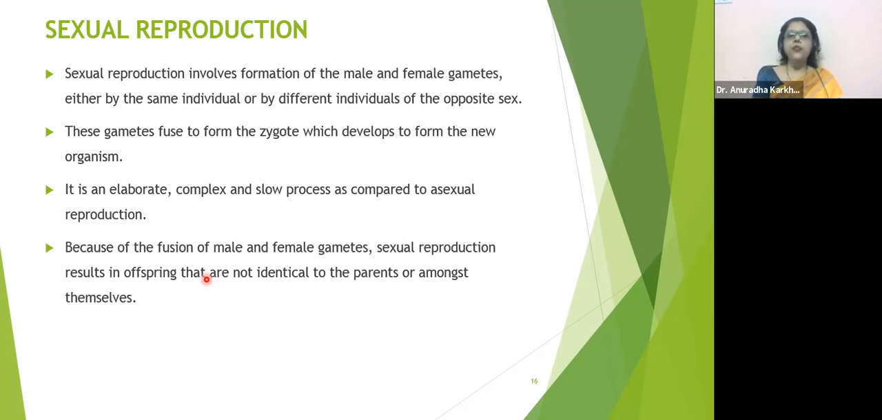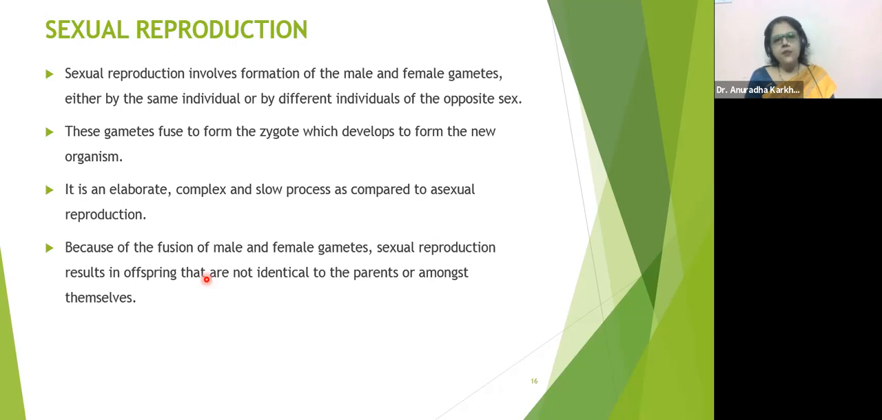And now we are going ahead with the next part, that is sexual reproduction. Sexual reproduction, as the name says, involves formation of male and female gametes, either by the same individual or by different individuals of the opposite sex. In lower organisms like algae or sponges, the gametes can be made by that one single parent, and the gametes can fuse within themselves also to make the new offspring. So it could be of the same sex or of the opposite sex.